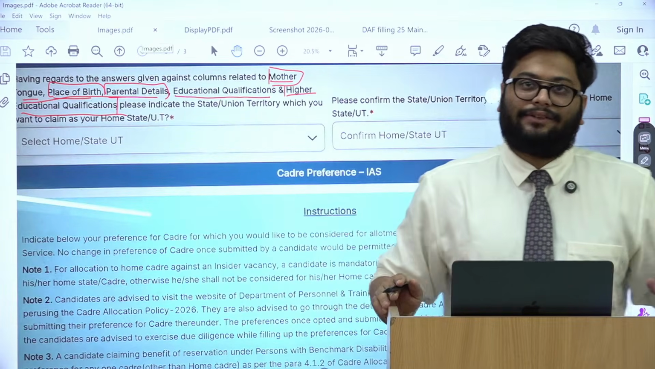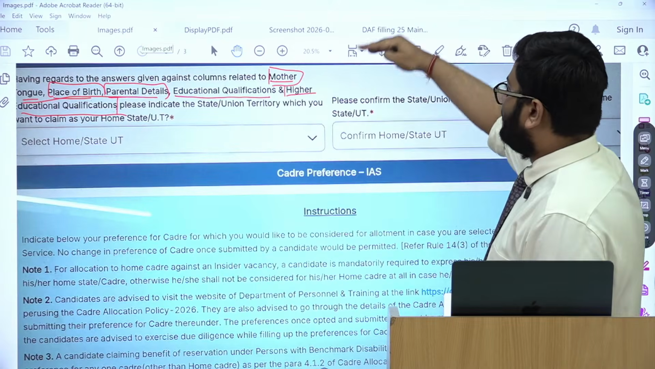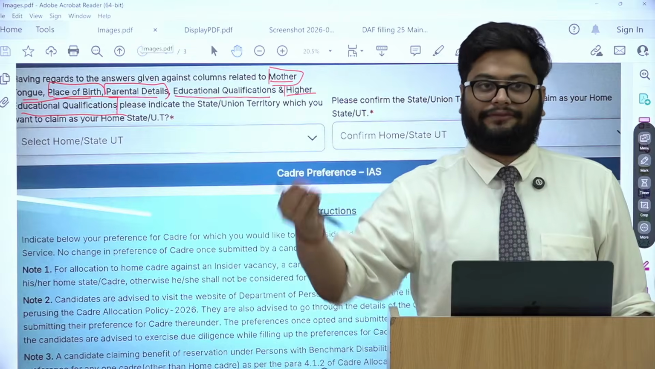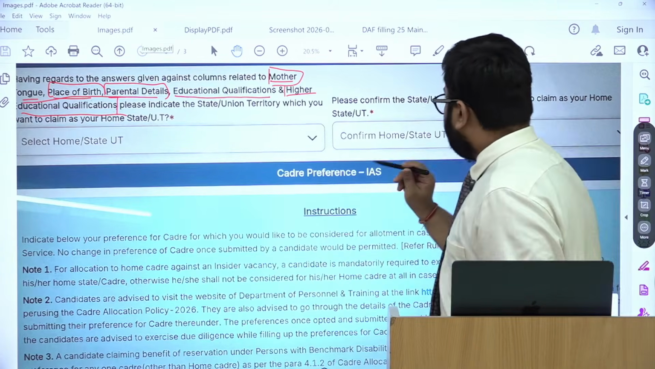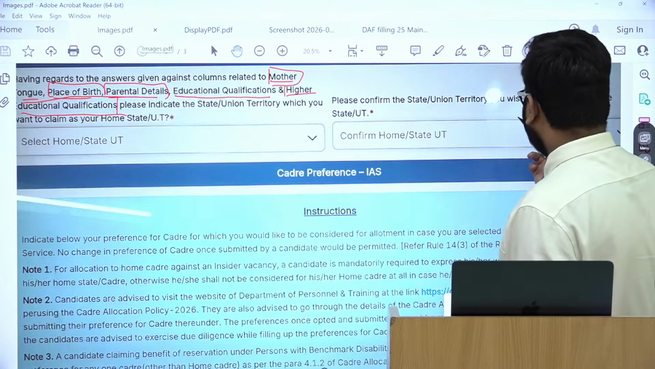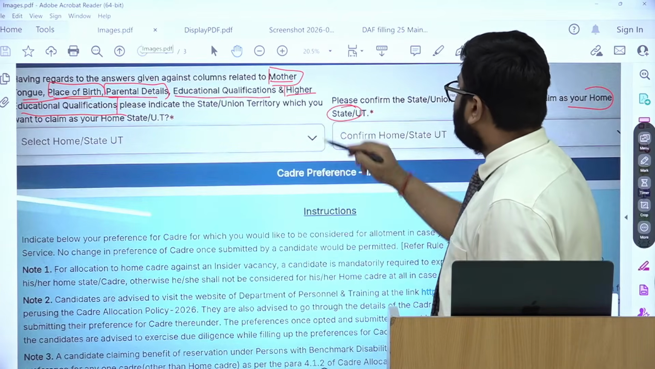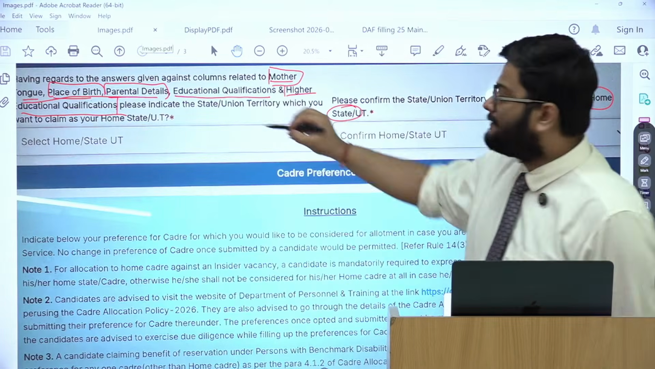So obviously you cannot rig it anymore, and your home state should display consistency, that these are the details that you have already filled, and on the basis of that you are filling a home state. Then you are also asked whether you want to claim this as your home state, which means if I put Haryana, because a lot of this in my case falls in Haryana.